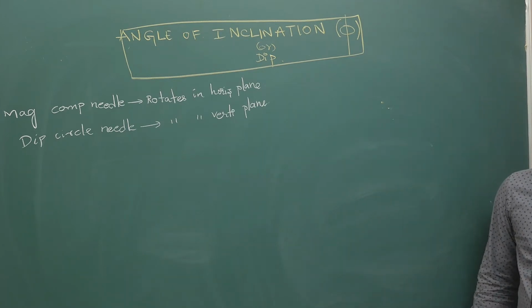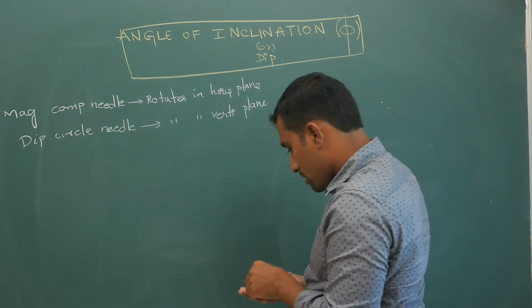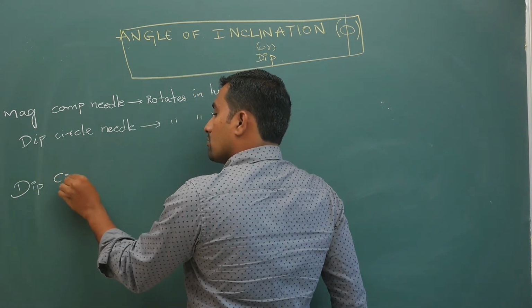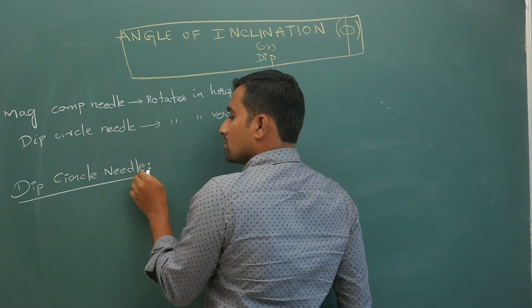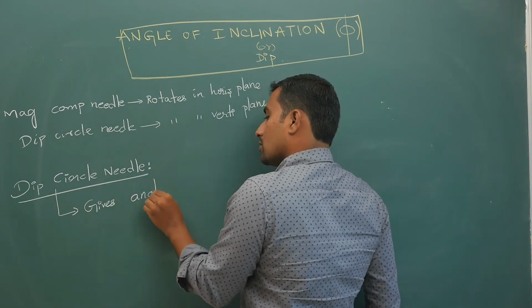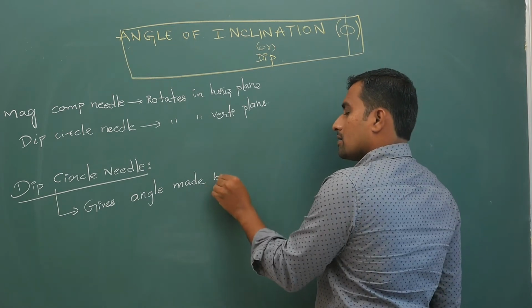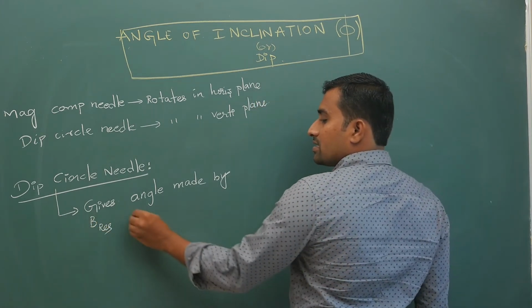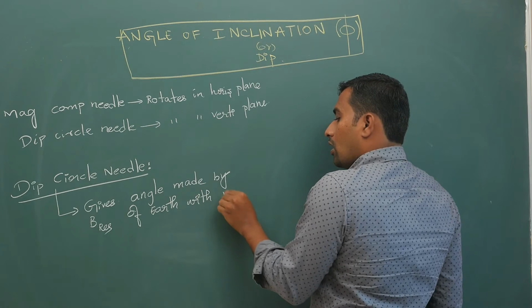Next, the dip circle needle gives the angle made by the resultant magnetic field of the earth, B resultant of earth, with the horizontal.